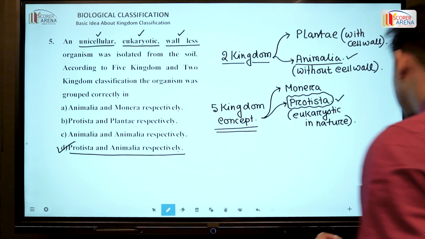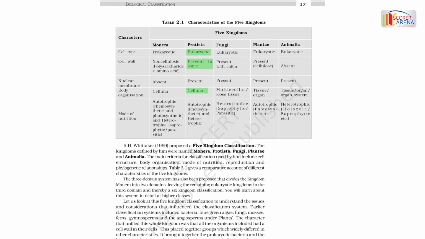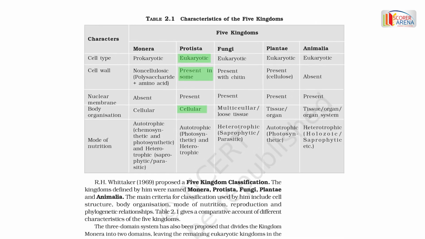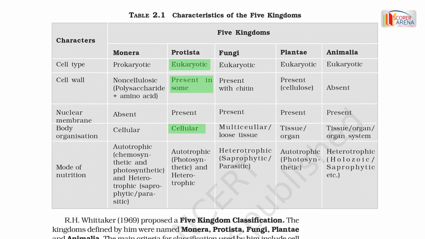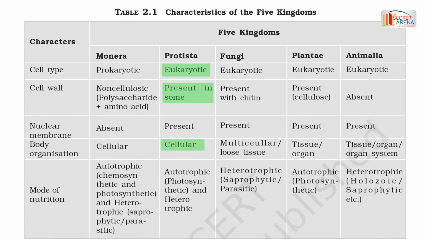Okay. So next move on to our reference. So this is a flow chart of the 5 kingdom classification where the Protista includes eukaryotic organisms, cell wall present in some, that means the plant Protista includes the cell wall, whereas the animal Protista is devoid of cell wall, and all the members are cellular. That means the body organization is cellular, that means they are unicellular in nature. Okay? So move on to our next question.